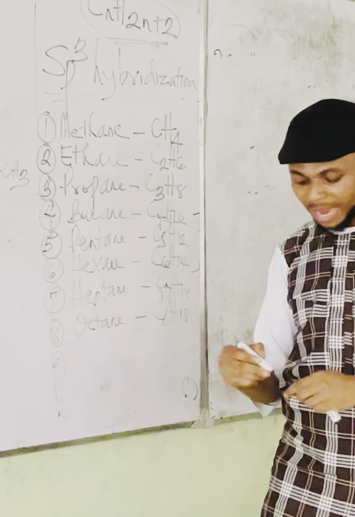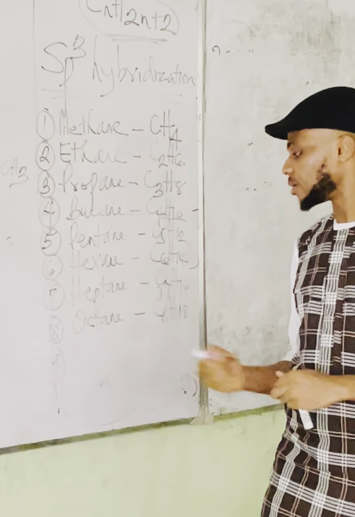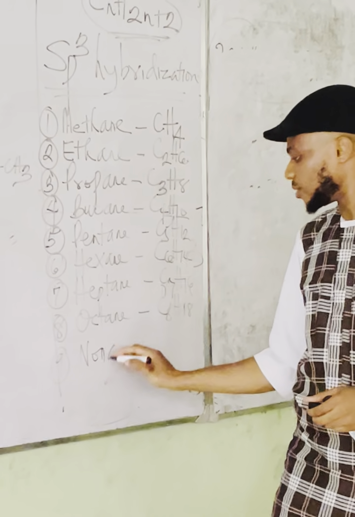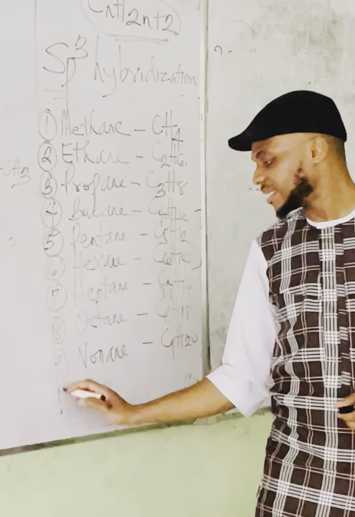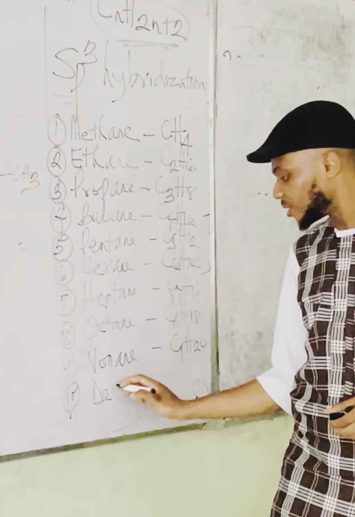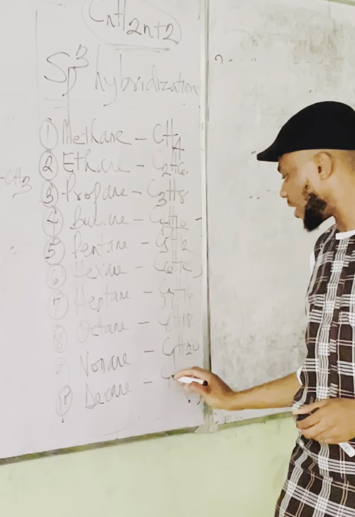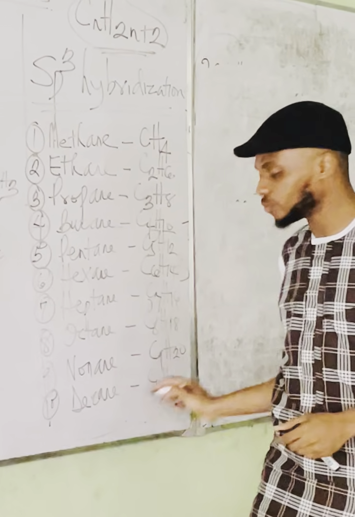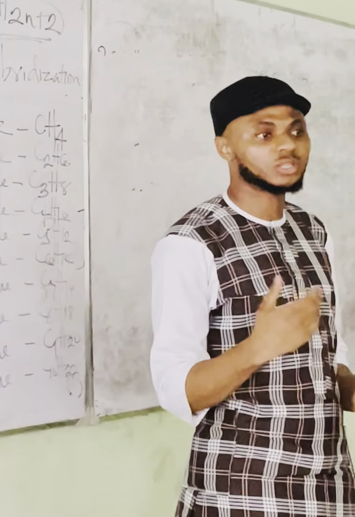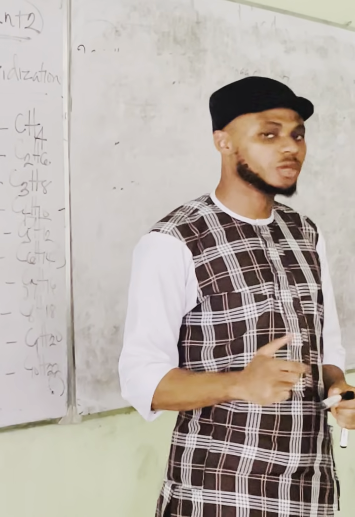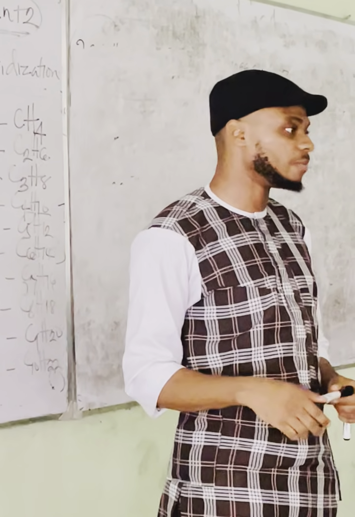The ninth member is nonane, C9H20. The 10th member is decane, C10H22. So these are the first 10 members. There are other members of this series, but these are the first 10.